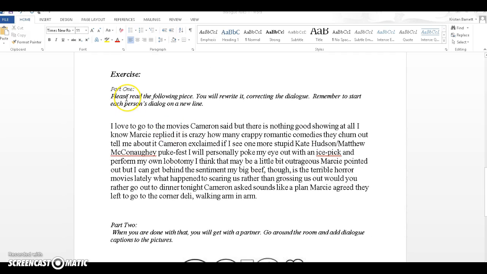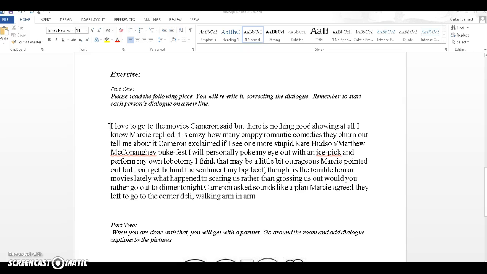Alright, so here is an exercise. Part 1, please read the following piece. You will rewrite it, correcting the dialogue. Remember to start each person's dialogue on a new line. So read through this. You can pause the video. You'll do this on your own document. Figure out who's saying what. I can read it to you one time, but then pause it and do it on your own.